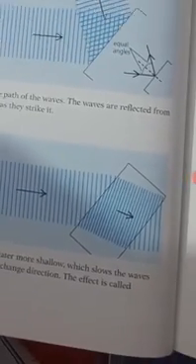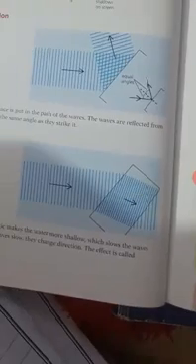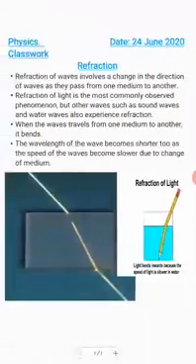Your today's homework is that you have to do the question answers on page number 127. Question number 1 is: waves in a ripple tank have a speed, a wavelength and a direction of travel. Which of these is changed when the waves are reflected and when the waves are refracted? So they have asked that when the waves are reflected, when there is an obstacle in between and the waves bounce back, does its speed, wavelength or direction change?